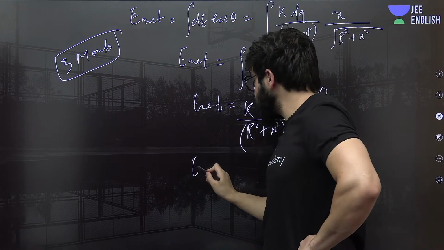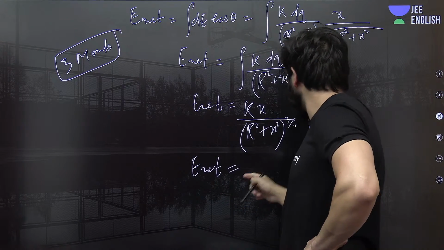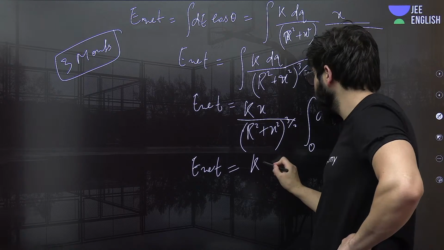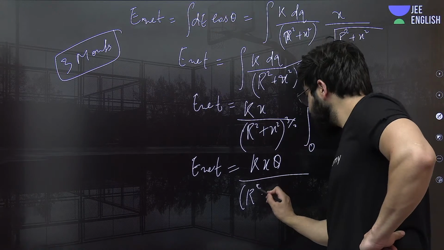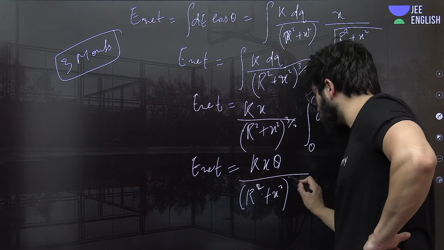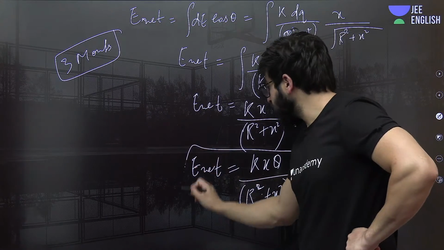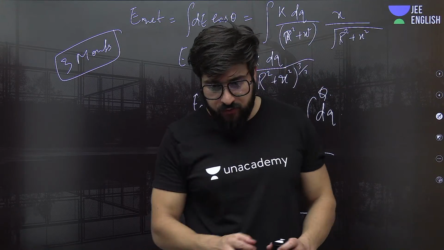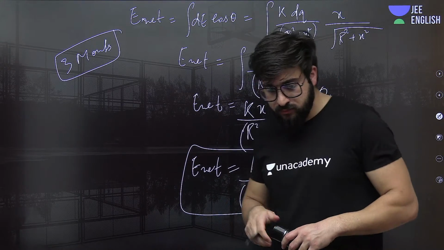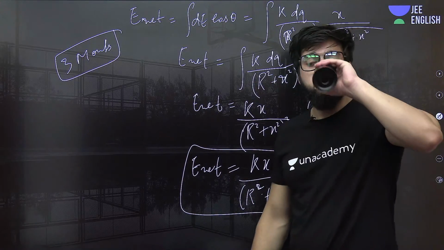So can I just write this E net will come out to be integration of this q, that is kxq upon this r square plus this x square whole 3 by 2. Check if this is correct. Okay, all of you understood this one?